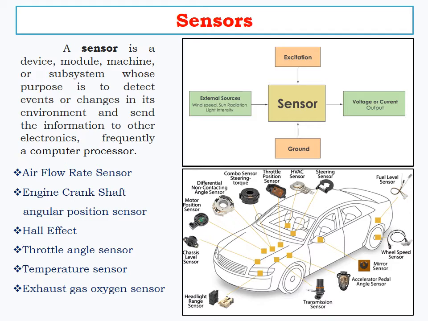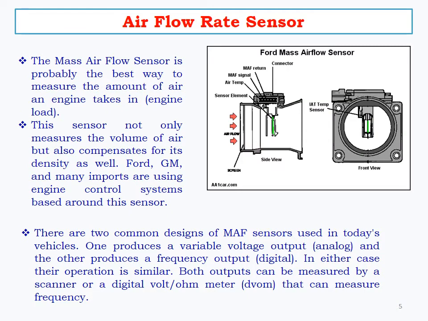Okay, let's see the first sensor, the airflow rate sensor. It identifies the volume and the density of the air in the engine, because in the engine we require a particular airflow rate. So we need to calculate the airflow as well as the fuel flow. Then only the combustion process will be ignited.